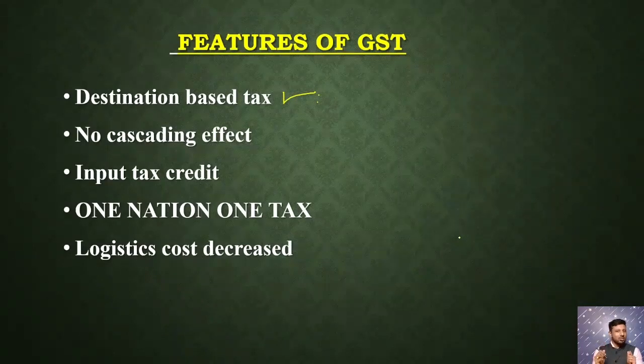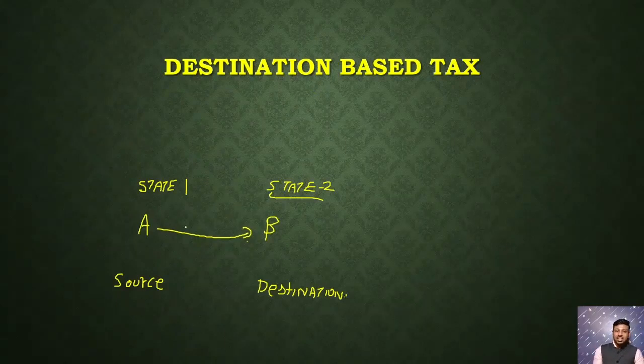What is this source based and what is this destination based? For example, consider a person or manufacturer A in state 1. He is producing certain goods and is selling those goods to person B who is located in state 2. So in this example, A and state 1 act as the source, because that is where the goods are produced, and B is the destination, because that is where the goods are finally sent. Prior to the GST, whatever tax this buyer pays would be collected by the tax officials and given to state government 1, that is, to the source government. But under the GST, the tax collected by the tax officials is given to state government 2, that is, the destination.